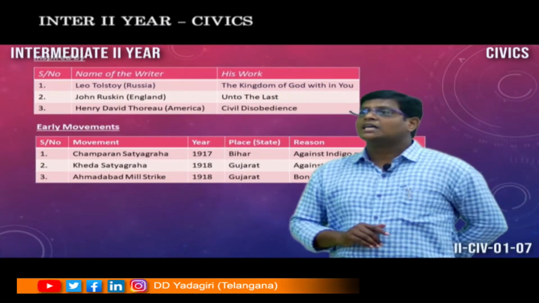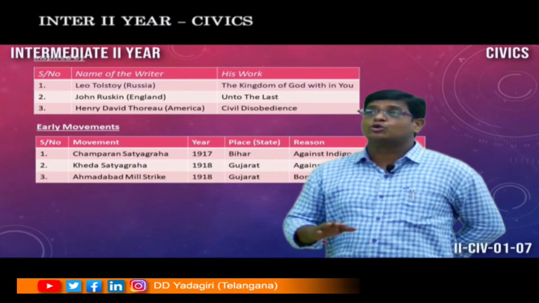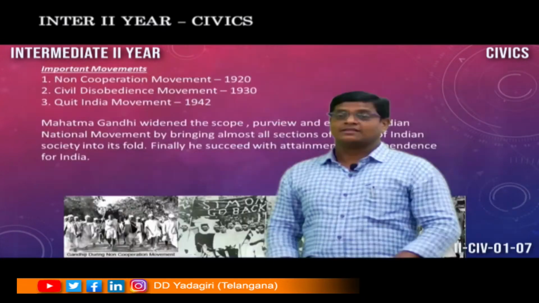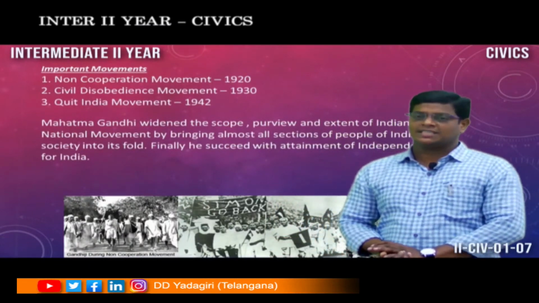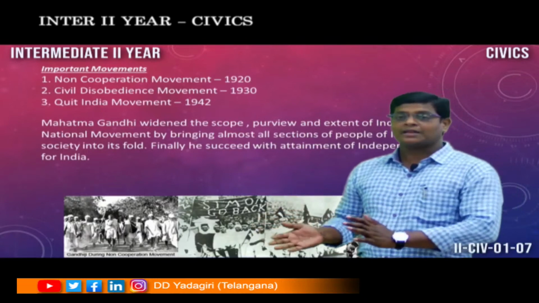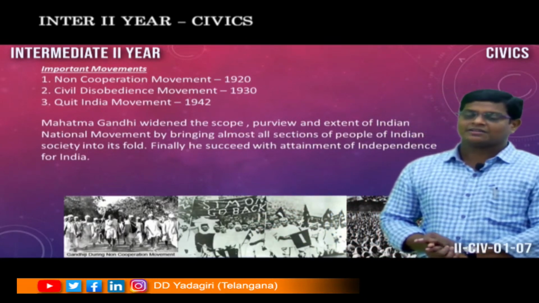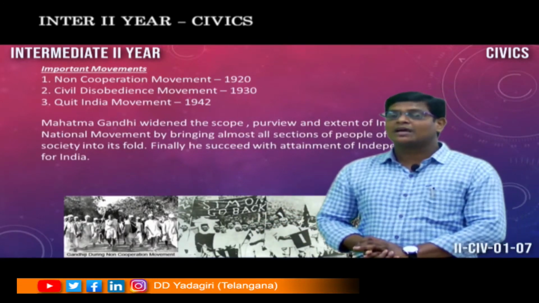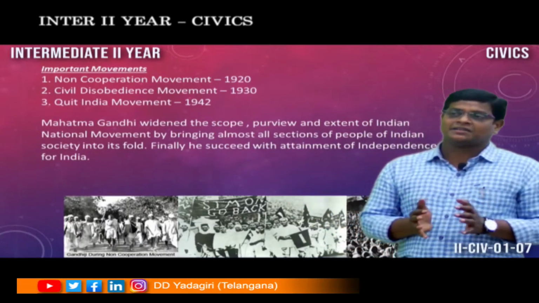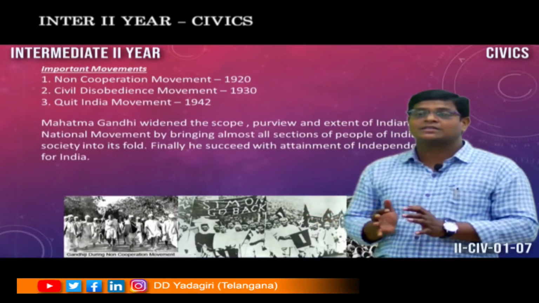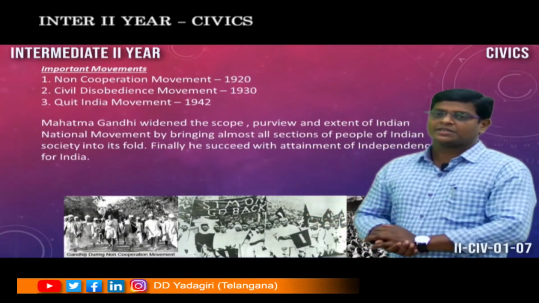Then Mahatma Gandhi became popular throughout India. After the early movements, he became popular as a national leader, an all-accepted leader of the Indian National Congress as well as the Indian National Movement.